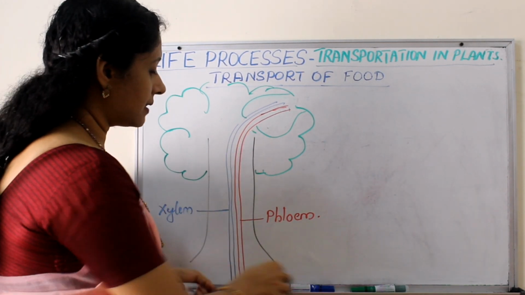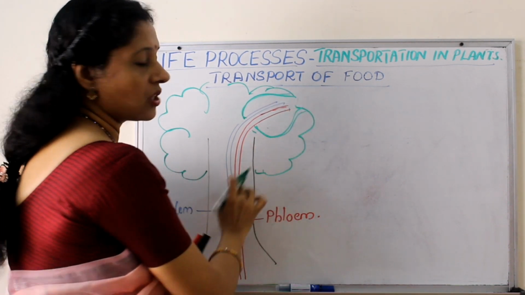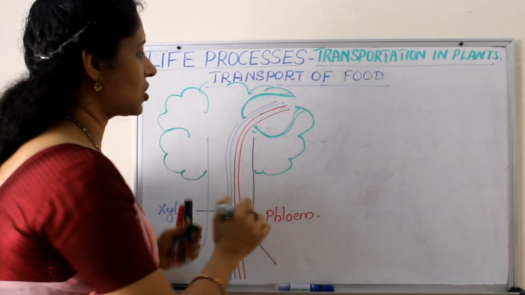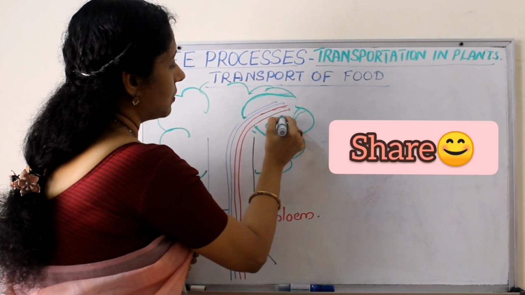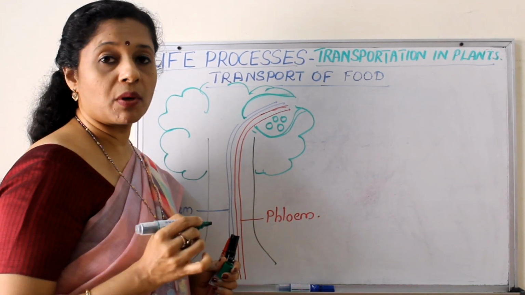So imagine it is reaching a leaf here. So I am just drawing a leaf. It's not actually one leaf. They branch and rebranch to enter into different leaves. So I am just showing one leaf as an example. Suppose here are the leaf cells. So photosynthesis happens, and what is produced?